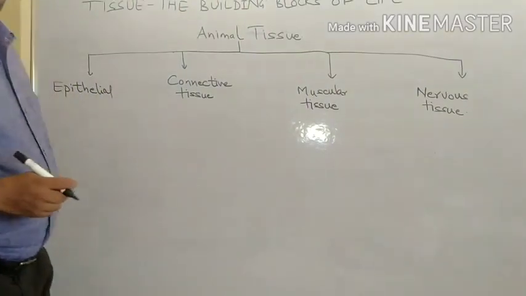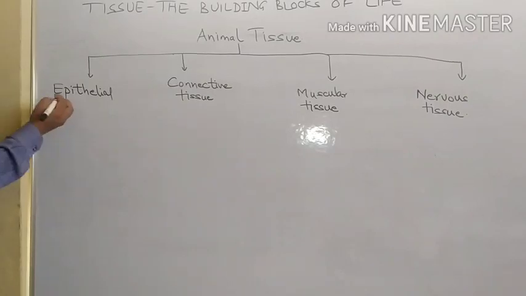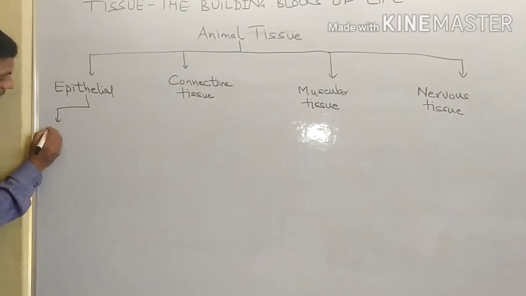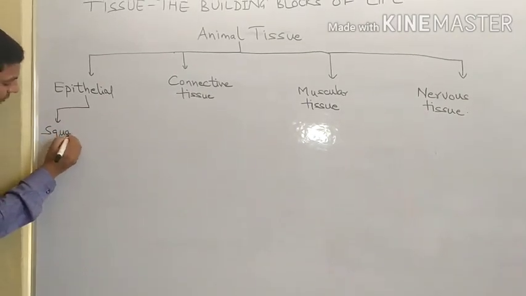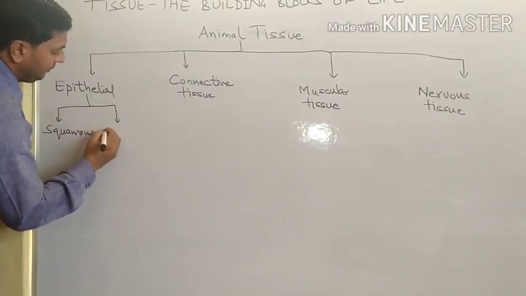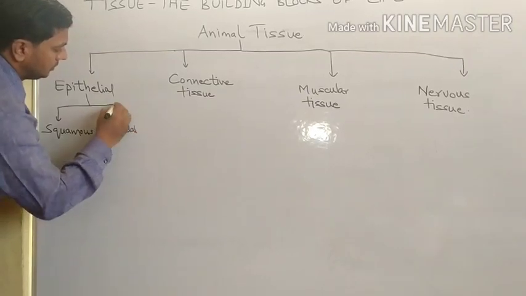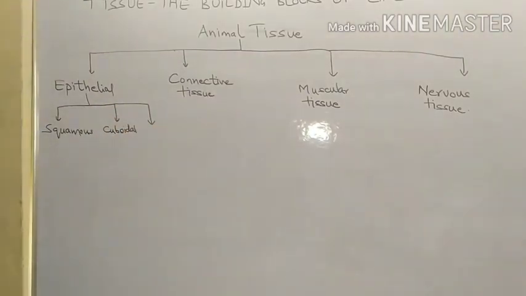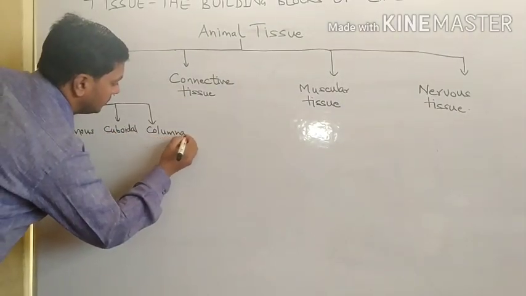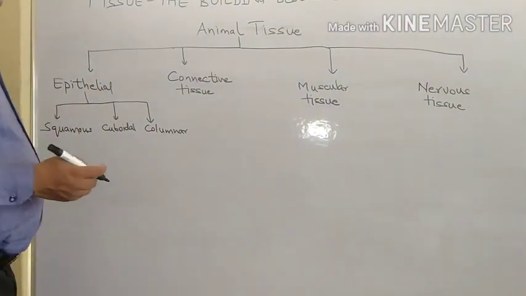See, in nervous tissue we do not have any classification, but in epithelial tissue there are 3 types: first, squamous epithelial tissue, cuboidal epithelial tissue, and third, columnar epithelial tissue. These will be discussed later.